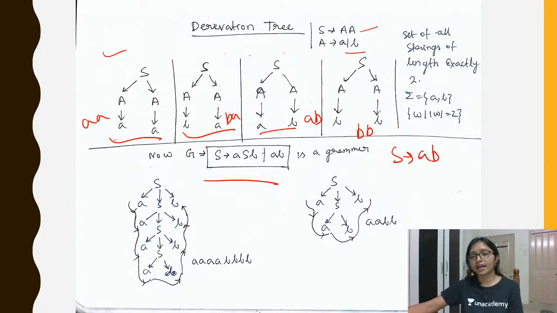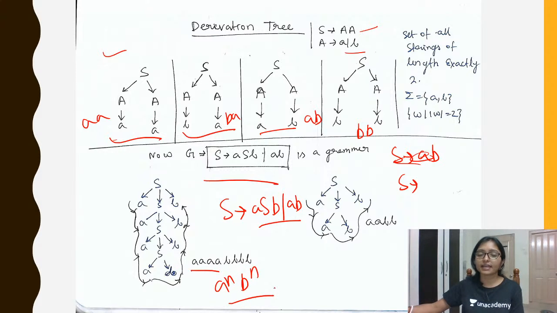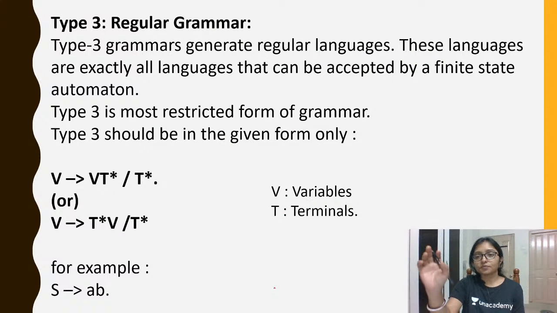And finally, from this grammar, taking the last example, S implies ASB and the terminals are A and B. So it is A to the power n and B to the power n, right? Any combination of A and any combination of B, in that way it is coming, right? Clear? Clear to everyone?